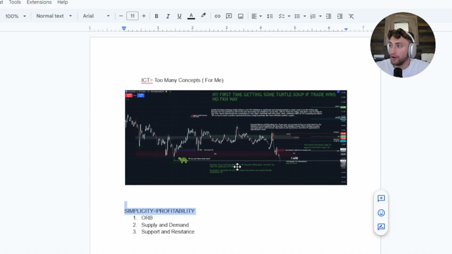So now that I'm back on here, I showed you guys, that's a lot to do to execute one scalping trade. There's a lot of concepts. If you look at how this chart is marked up, you have things like even a turtle down here for total soup. You have CISD. You have all these things that ICT has created and marketed himself as that now traders feel like they have to use, and if they don't use them, that they're not going to be successful.